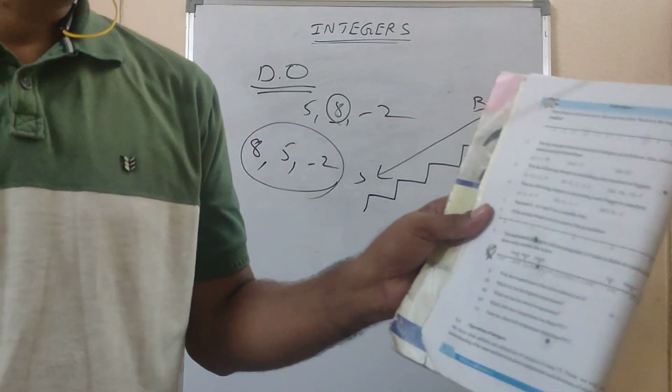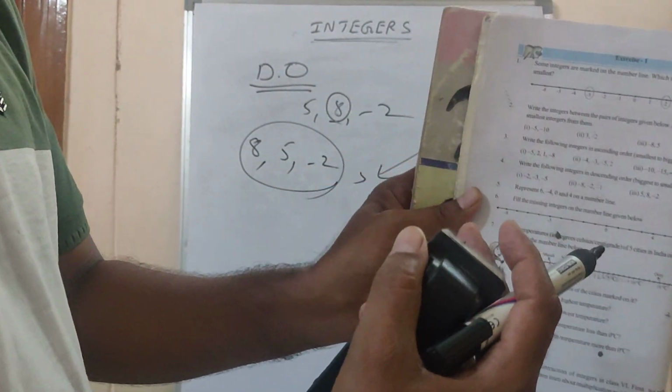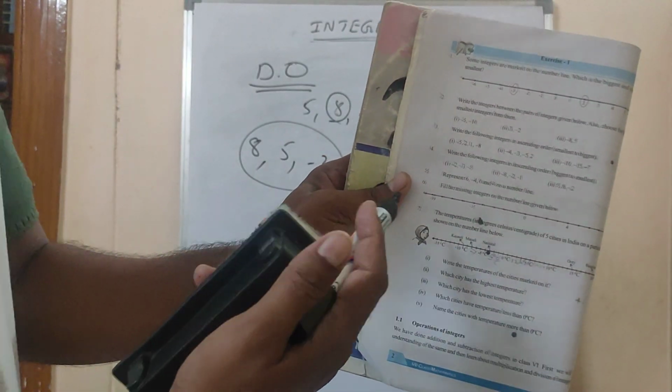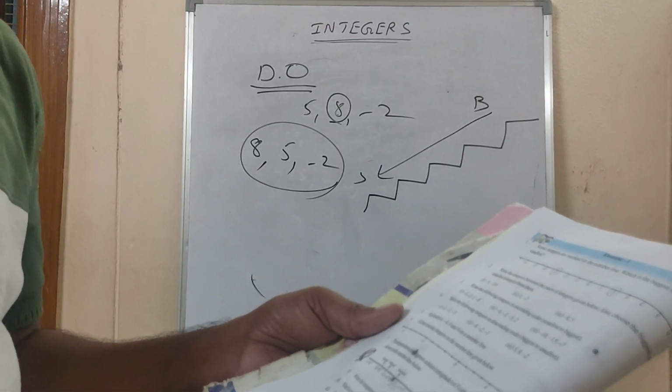So here, the sixth question. Number line is there here. Minus 9, dot is there. Okay. So better start from 0. From 0 to the right side, you are going 1, 2, 3, 4 is there already, 5, 6, 7, like this you have to go. From 0 onwards come to the left side. 0, next one is minus 1, minus 2, minus 3, minus 4, minus 5, minus 6, minus 7, minus 8, minus 9. So how to write? Maybe you understood it. You have to write in fair notes.